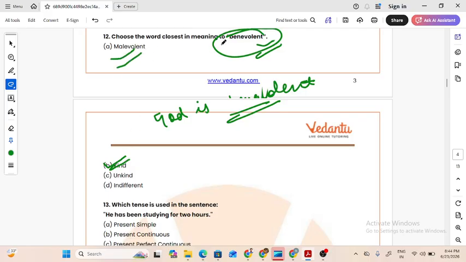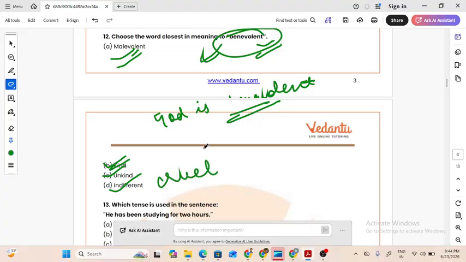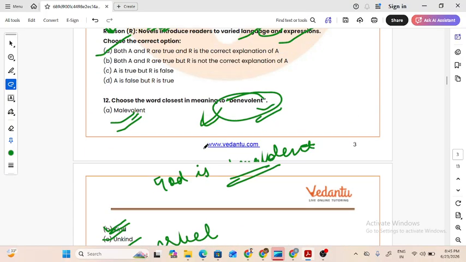Malevolent is the opposite of benevolent. Malevolent is cunning, self-centered. Unkind, no, it's completely opposite. Indifferent again means very cruel, very insensitive. So the right answer should be kind for benevolent.